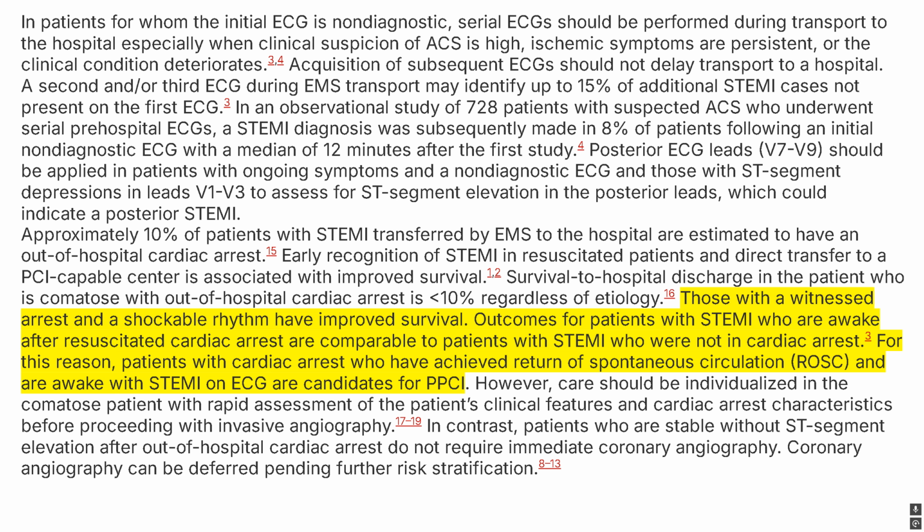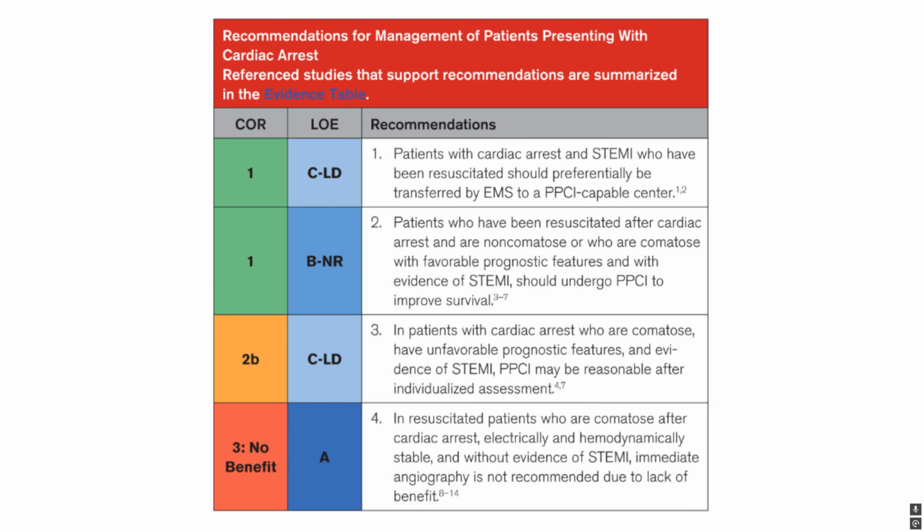Someone who's been down for a long time and has a GCS of 3 and a pH of 7.1, that person is not going to do well and the cath is not going to improve their outcome or their survival. But a person like this, who had an arrest, their heart stopped and now they're awake and talking to you, they're salvageable, they're going to have a good outcome. So this is a person who we should not be sitting on, we should be emergently cathing this person. And this case highlights why. When you wait, you lose all the benefit of time.